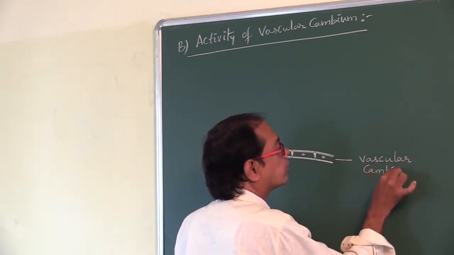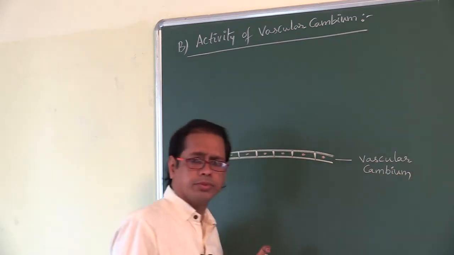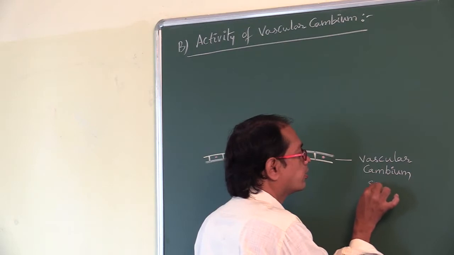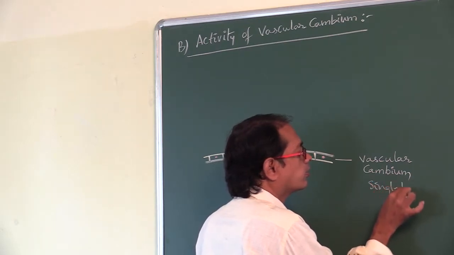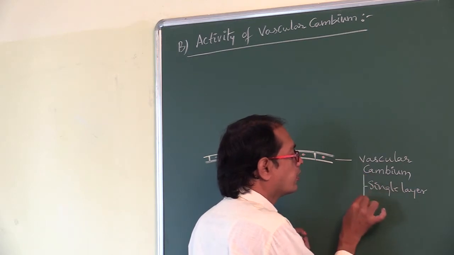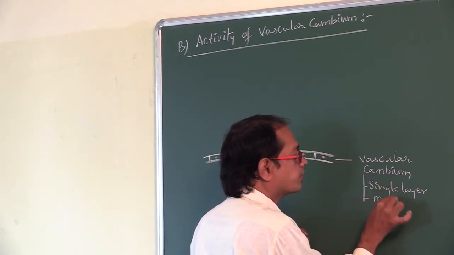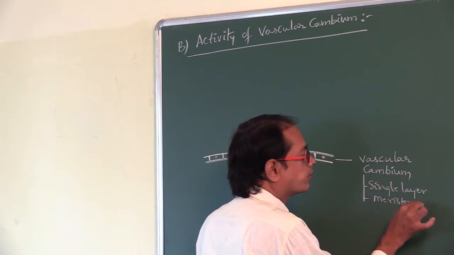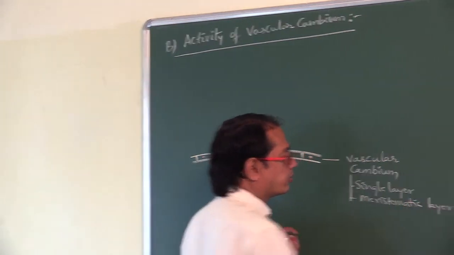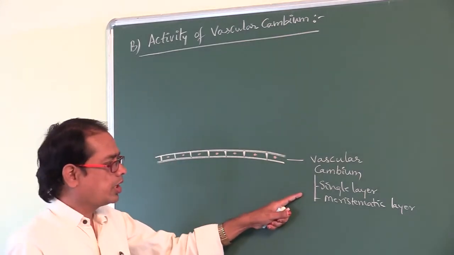Vascular cambium is a single layer, and it is a meristematic layer.